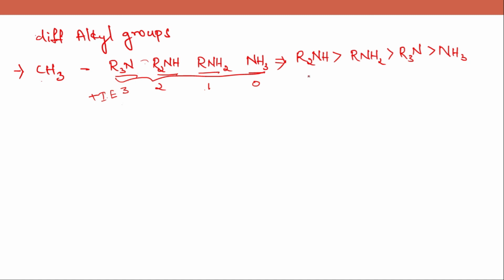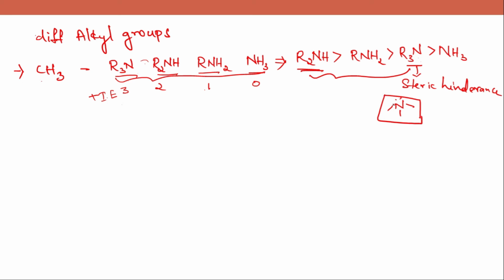This trend, this unexpected result is due to steric hindrance in R3N. Here nitrogen is attached to all three methyl groups. So there is a steric effect involving. So this lone pair can't be donated very easily when compared to this molecule. This molecule donates very easily compared to this tertiary amine. So due to steric hindrance, the basicity has been decreased.